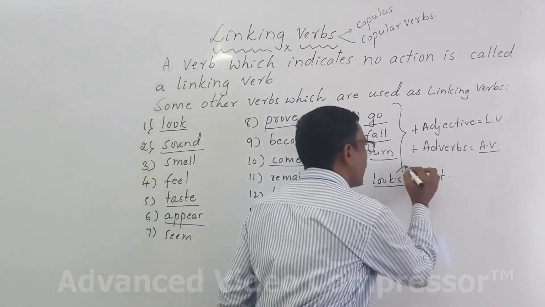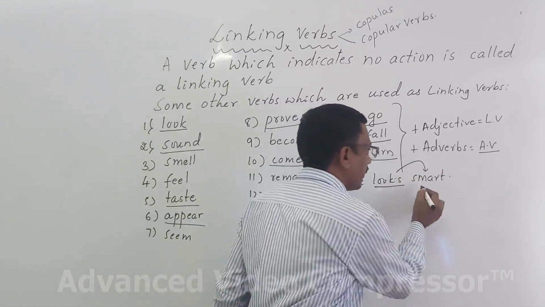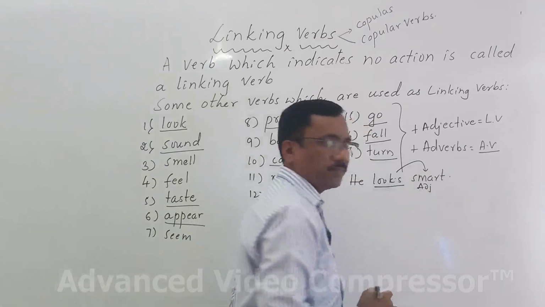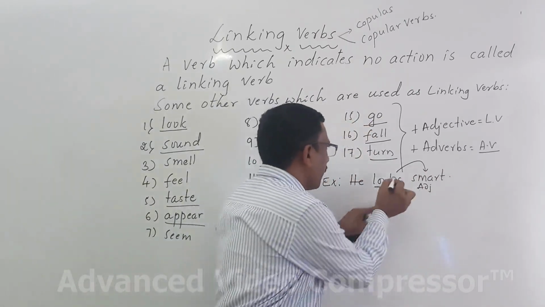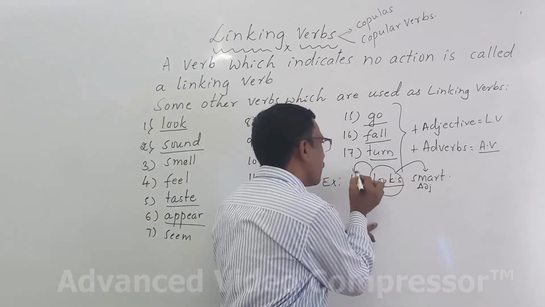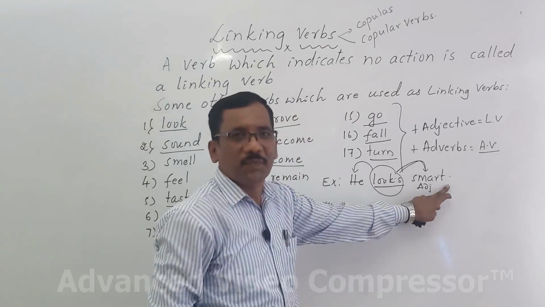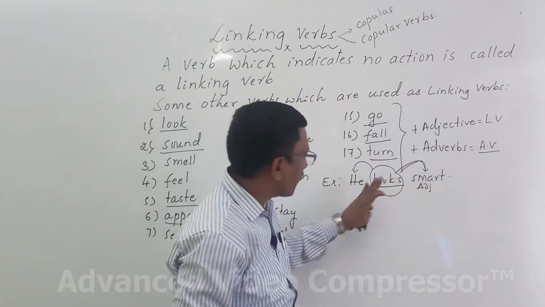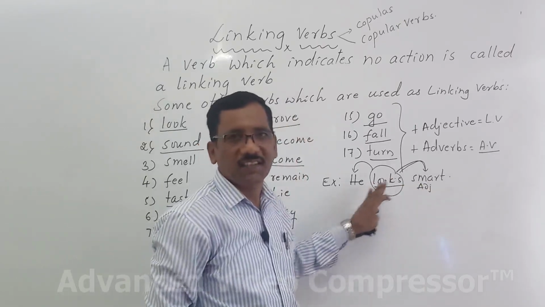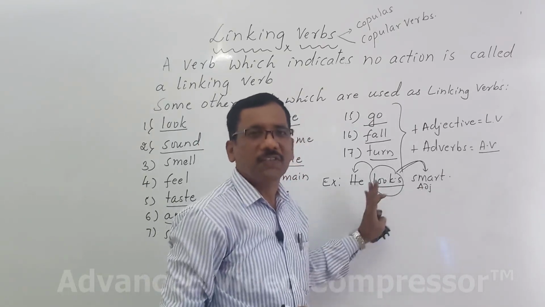Why? Because it is followed by an adjective. This is an adjective. And the verb look links the subject with its predicate complement. Predicate complement, smart is equal to he. The adjective is equal to he.